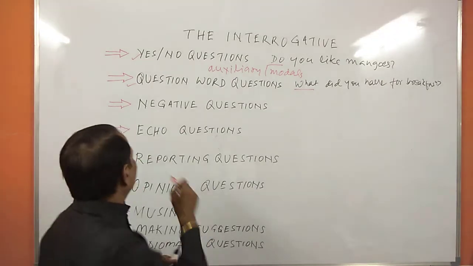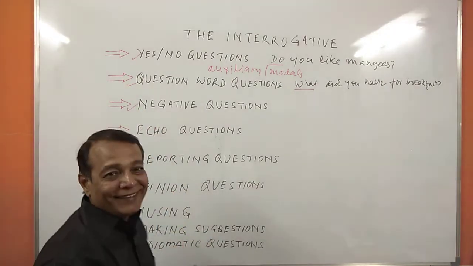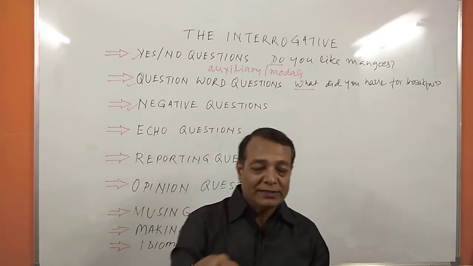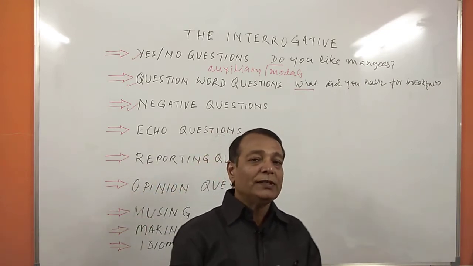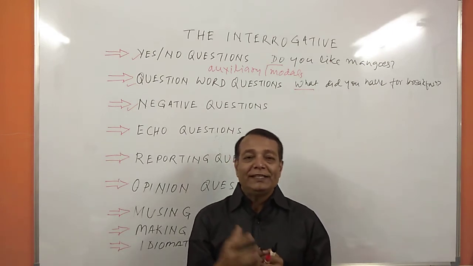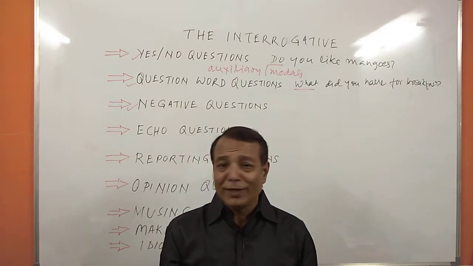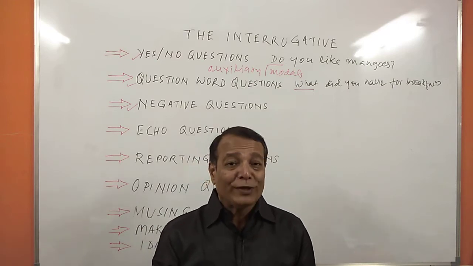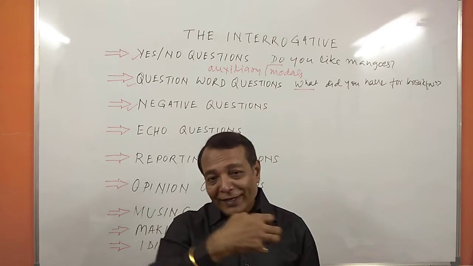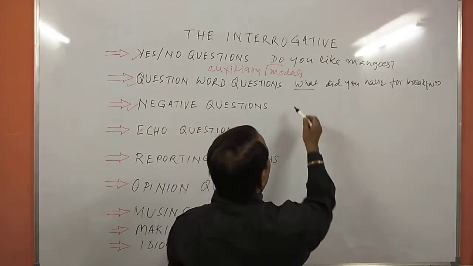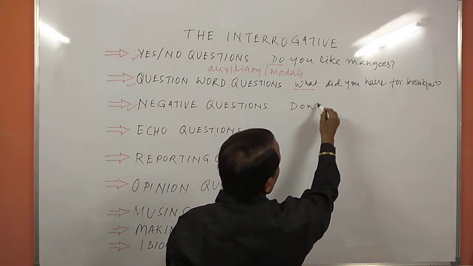Negative questions. The next one is negative questions. What is this? Actually, sometimes we want to confirm something when we talk to someone, and then we use negative questions, and you always say, don't you understand my problem? Can't you know what I want to tell you? So we are actually using can't and don't, right? And that's why it's called negative questions.